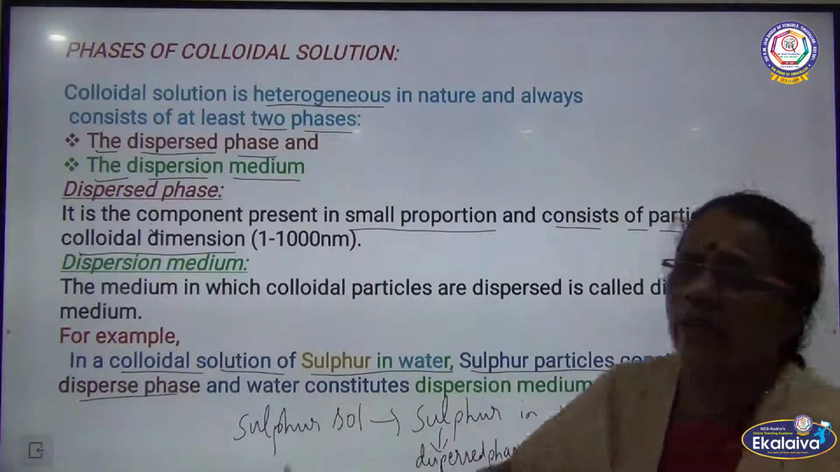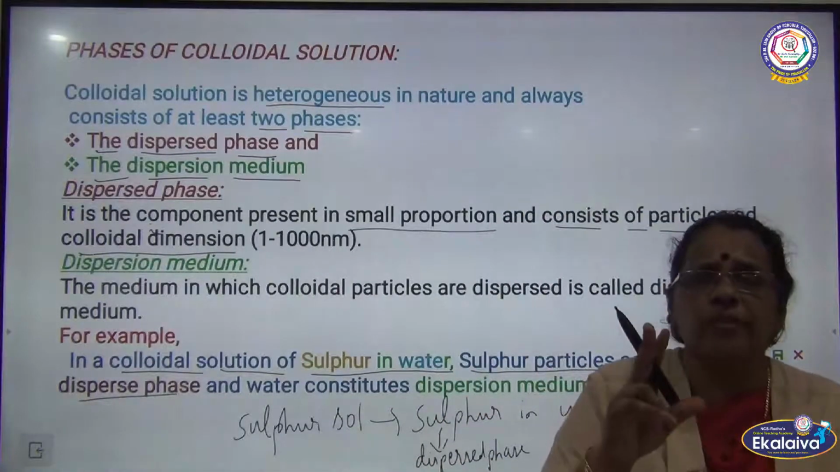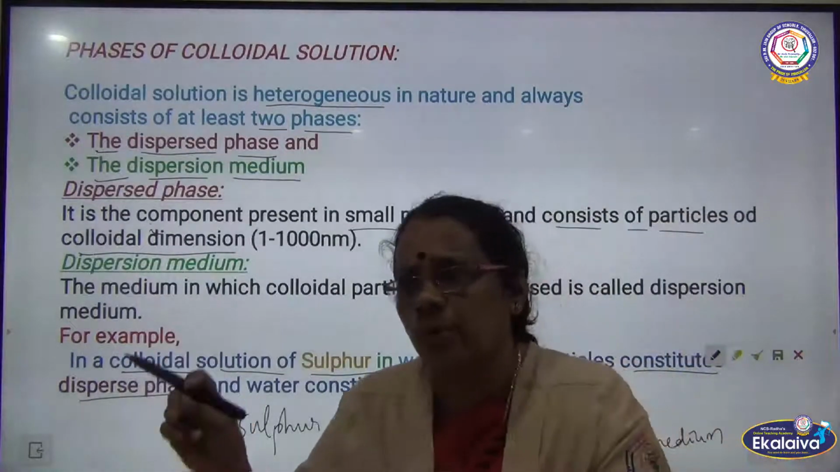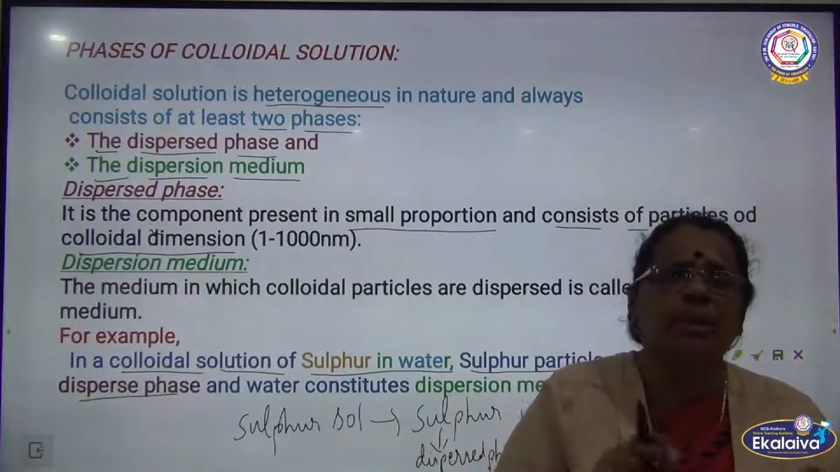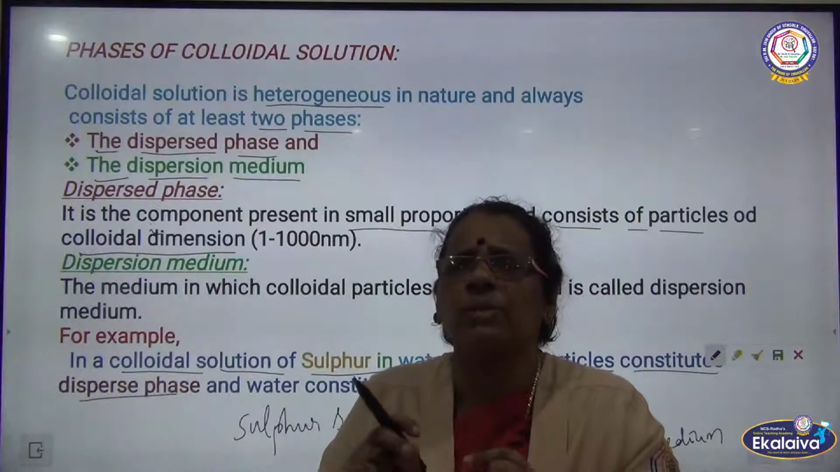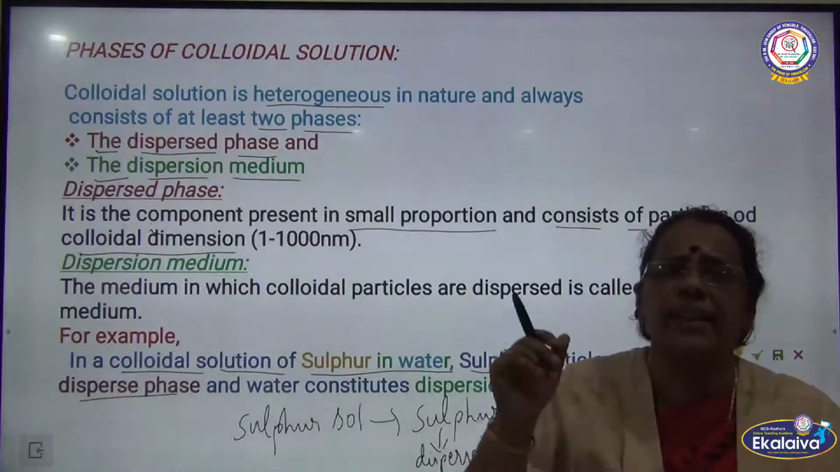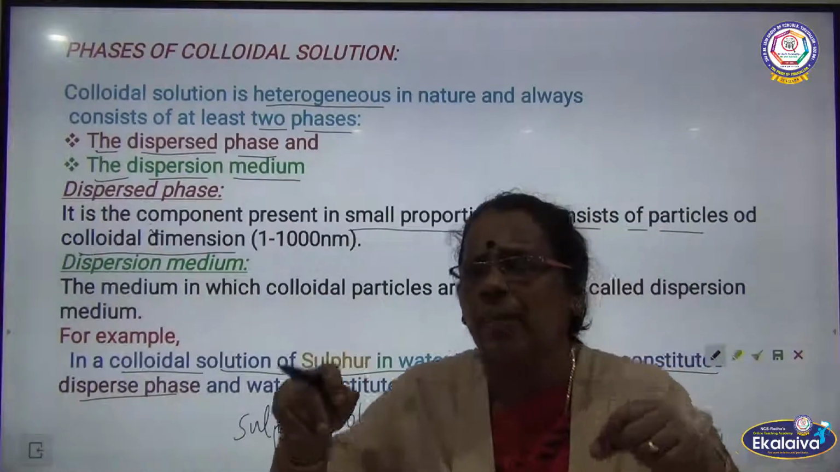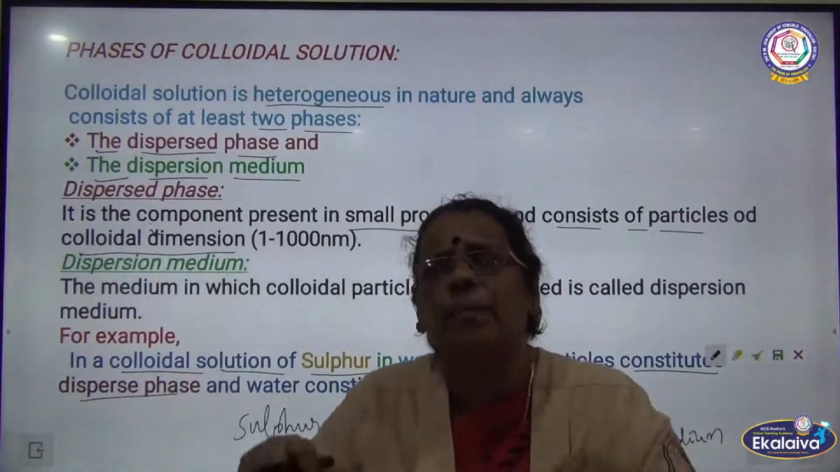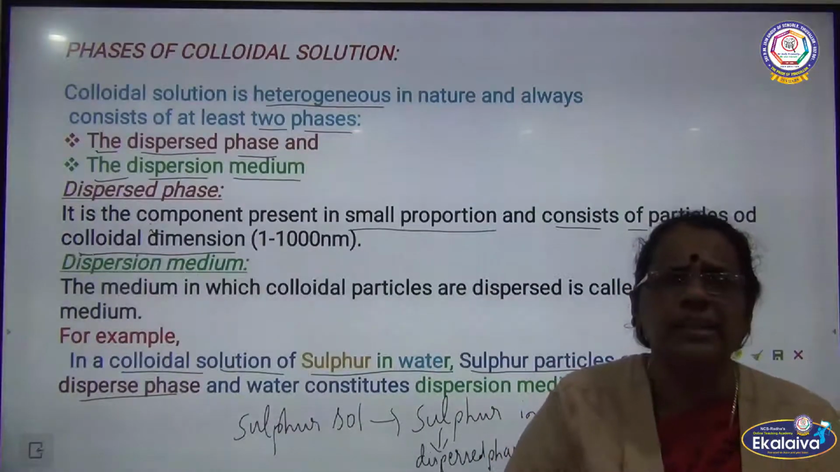This slide completely talks about the phases of the colloidal solution. There are two different phases. One is the dispersed phase, that is the solute, and another one is the dispersion medium, that is the solvent. What is the dispersed phase? It is the one where the components are in small proportion. What is the dispersion medium? It is the one where the dispersed particles are completely suspended, in the medium, that is in the solvent.